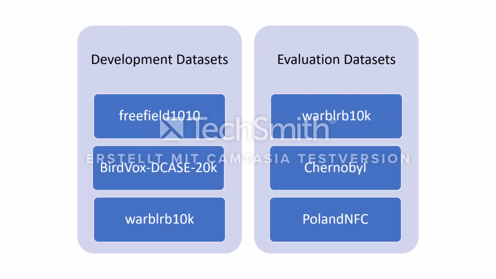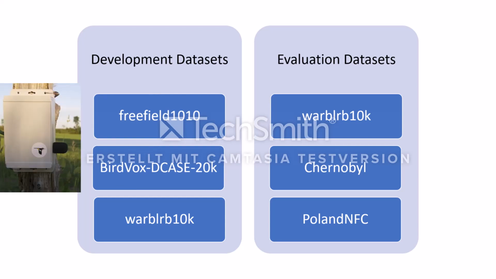The Freefield 1010 and the BirdVox DCASE2018 datasets have been passively collected using controlled equipment. That means that researchers installed recording stations in different locations that constantly record audio. In contrast, the Warbler B10K dataset has been crowdsourced by users of the bird recognition app Warbler, meaning the recordings have been actively captured with uncontrolled equipment. This dataset is also biased towards good weather and daytime.